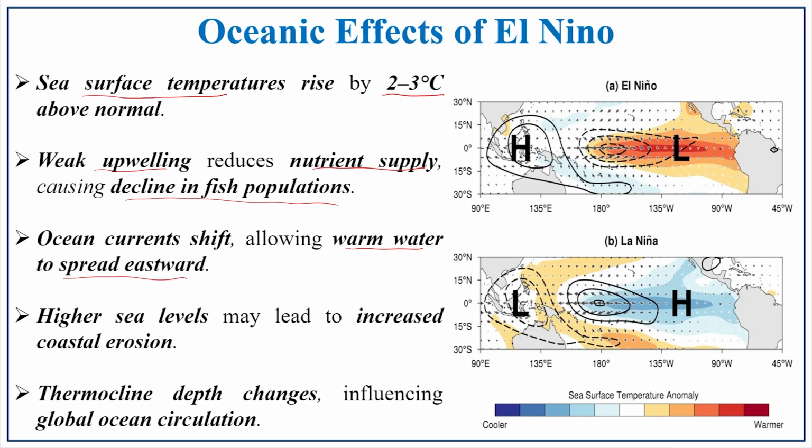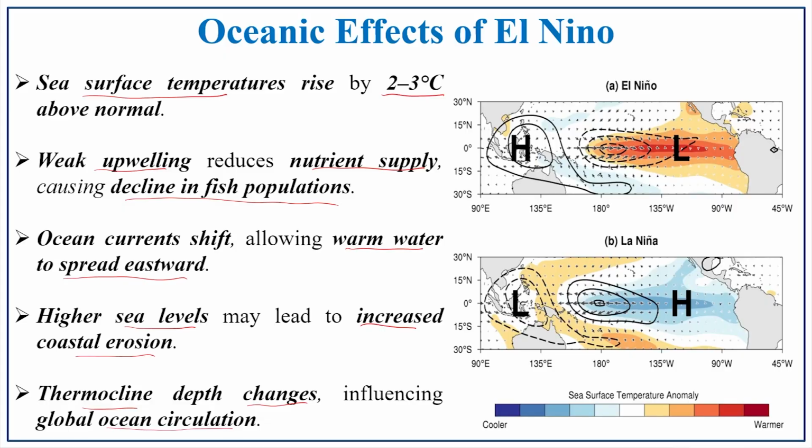So, this was the major travel pattern of this El Nino. The high sea level may lead to increased coastal erosion. Because of the sea level increases, it also increases the erosional activity in the sea region, that is the coastal region. The thermocline depth changes influence the global oceanic circulation. In the previous slide, what we have discussed is that because there is a change in the thermocline in the central part of the Pacific Ocean, it influences the upwelling of the water in the Peruvian coast. So, that adverse situation will be happening because of this El Nino.